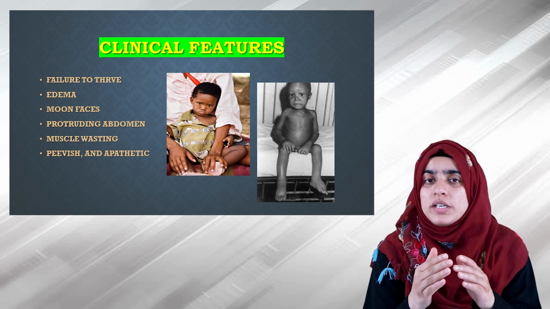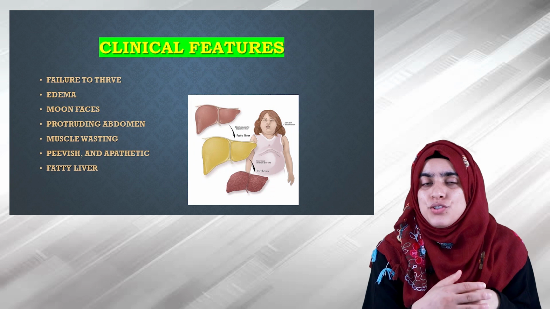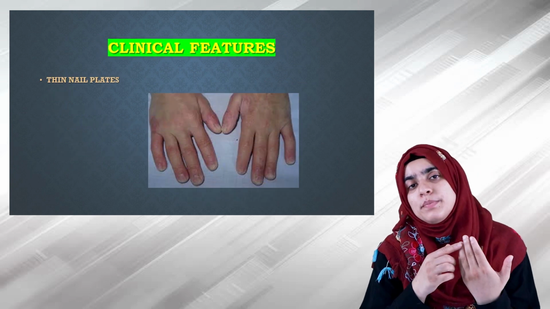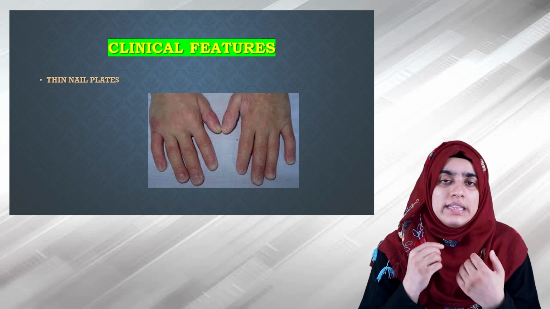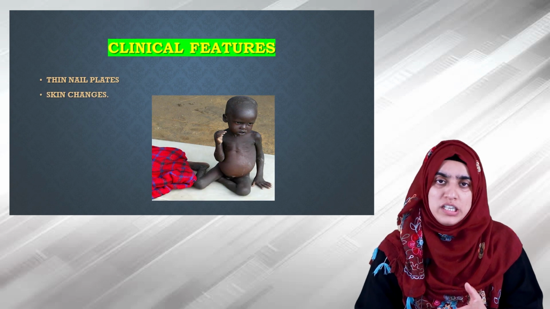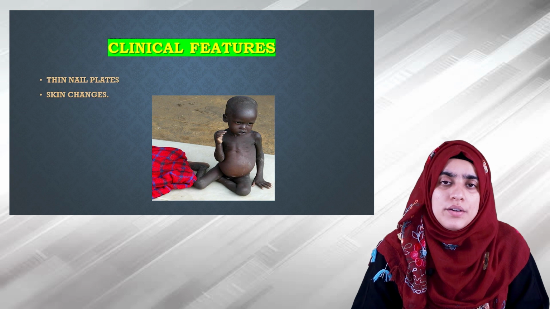The child will be peevish, lethargic, as well as listless and irritable. In these children, fatty liver is easily seen. The nail plates of the children are very thin, soft, and may be fissured very easily. The skin changes can be seen, and they are characteristic, and they progress over a few days.